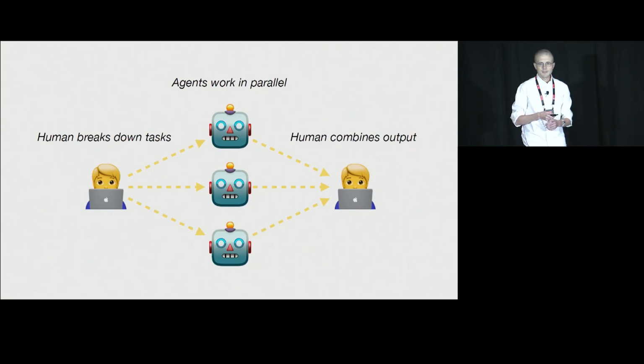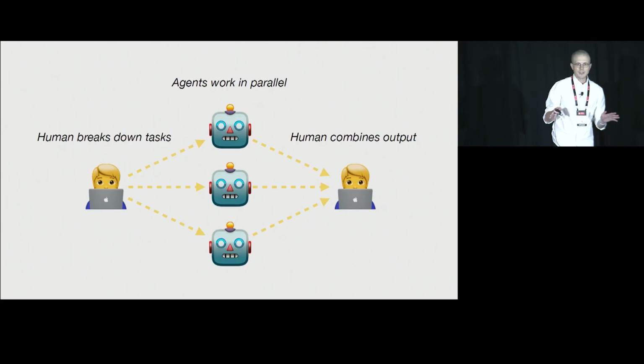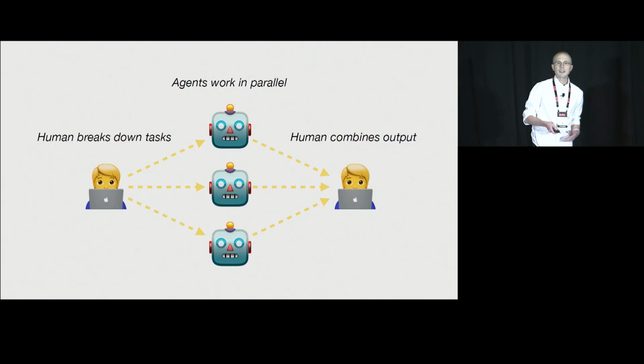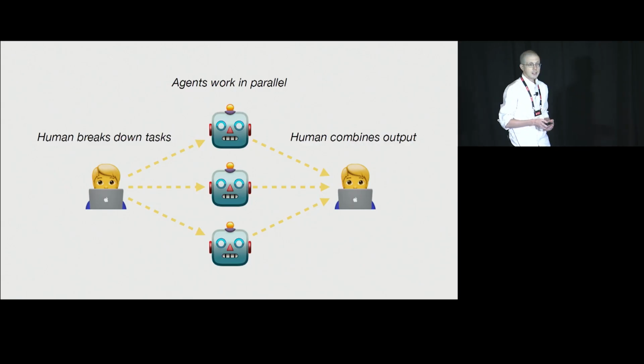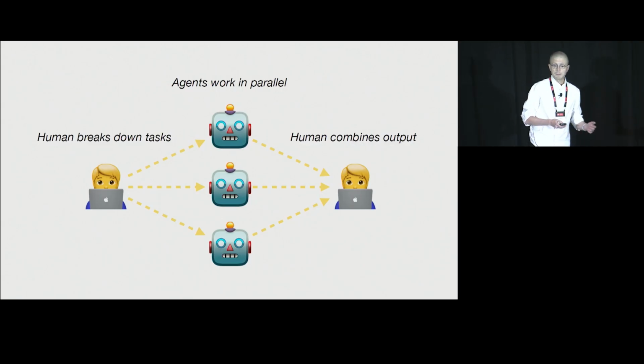If we want to start to consider this very parallel agentic workflow, it might look a little bit something like this. We have a human who has to sit there, take their original prompt, their original idea, break it down into some tasks that they can then give to the agents. The agents can then, hopefully, in theory, work in parallel and all produce some unit of work. And then the human that sits at the end of the pipeline has to come through here and combine all of these outputs together into some sort of cohesive product.